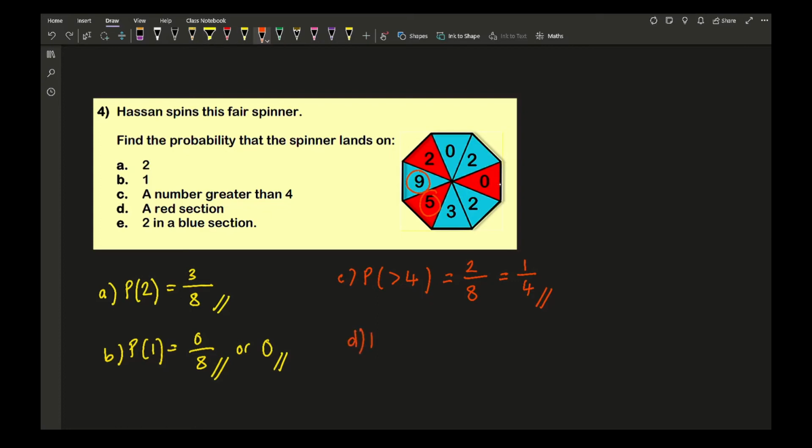Then for D, we're looking for the probability that it's in the red section. So again, how many sections have I got? Let's just get rid of all those previous markings. So here I can count that I've got 3 red sections out of a total of 8. And then part E says that it's got to be a 2 and blue. So how many 2s are in the blue? I've got 1 here, I've got 1 there, so it's going to be 2 out of 8, which again simplifies to give me 1/4.